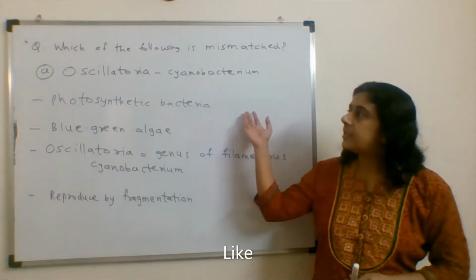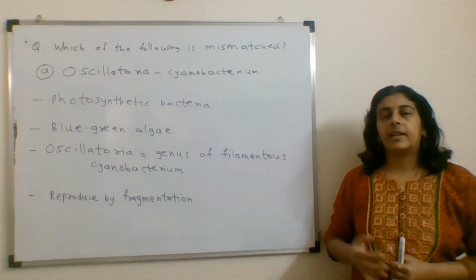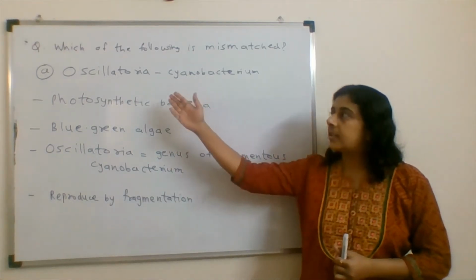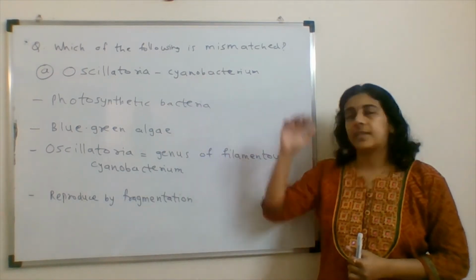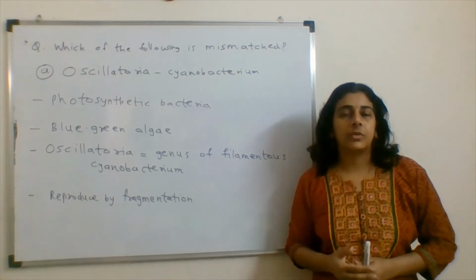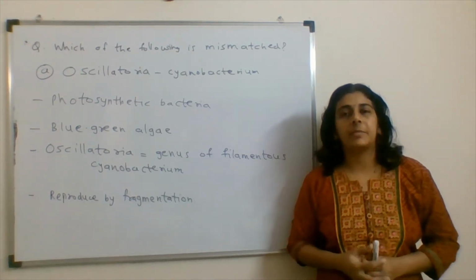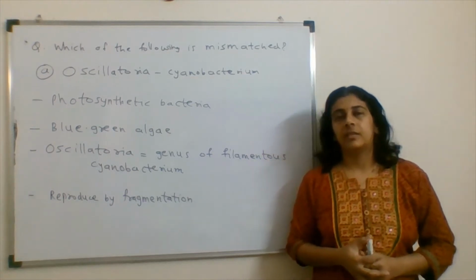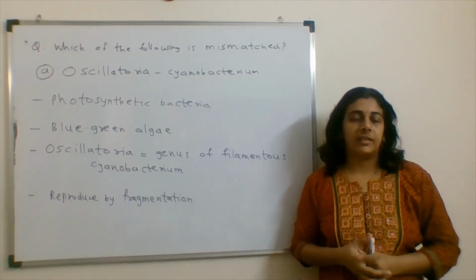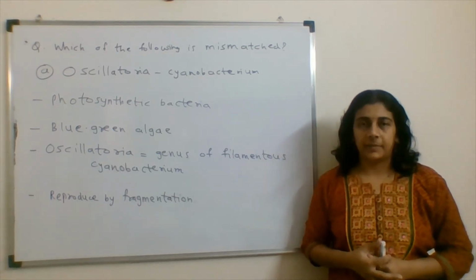The first option is Oscillatoria and Cyanobacteria. So this is a correct match. Oscillatoria is one of the examples of Cyanobacteria. Other examples include Nostoc, Anabaena, Spirulina. These are some examples of the Cyanobacteria. So what are these Cyanobacteria? We also call these blue-green algae.